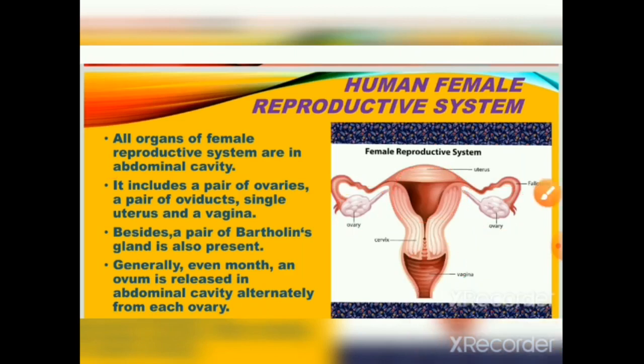Besides, a pair of Bartholin glands are also present. Generally, every month an ovum is released in the abdominal cavity, alternately from each ovary. If you try to see, once the ovum comes from here, in the next month it will come from this ovary.